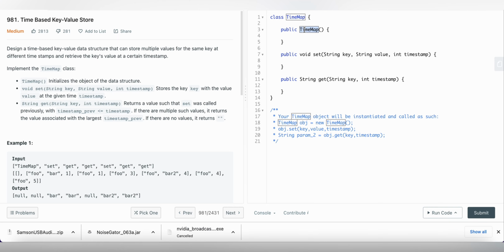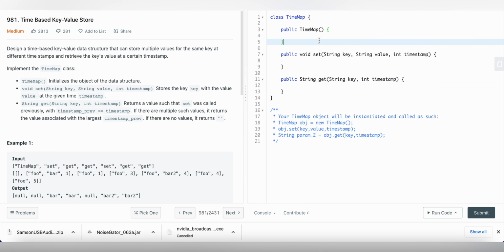Hey guys, let's start the problem. So they have given three properties. The first is timestamp, where this is a constructor and where we are initializing our hash map, and the second method they have given is the set method where they will pass key, value, and timestamp. With these 3 values we have to prepare one hash map, and the get method where they will pass key and timestamp. So according to that we have to return values.